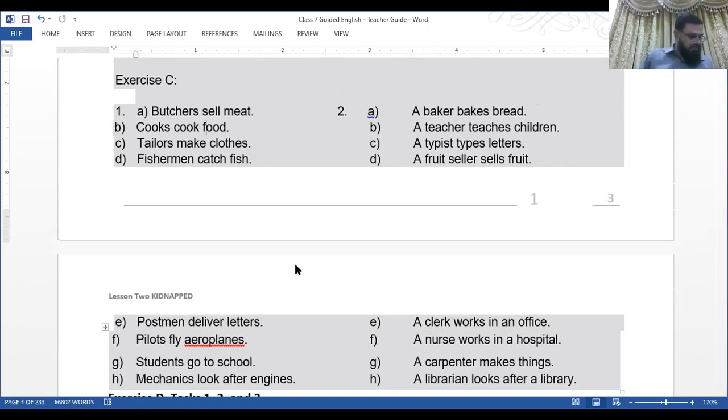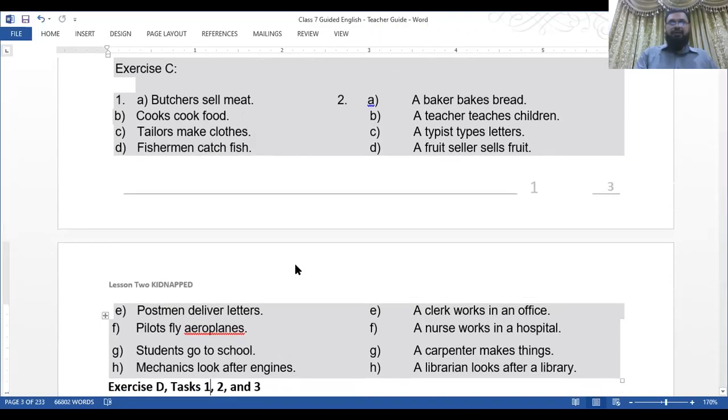Question number two: change the sentences into singular. Now it is inverse. The questions are given in plural, and you are supposed to give the singular of these. The example is authors write books. An author writes books.